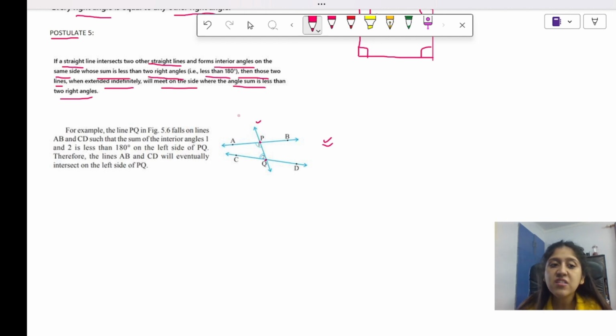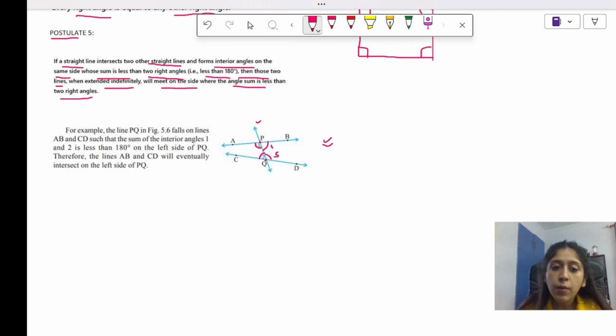Now, what does this postulate mean? It means that if we look at this diagram carefully, what are interior angles? First of all, interior angles are angle 1 and angle 2. Okay, angle 1 and angle 2 are the interior angles. Also, angle 4 and angle 5 are also interior angles.